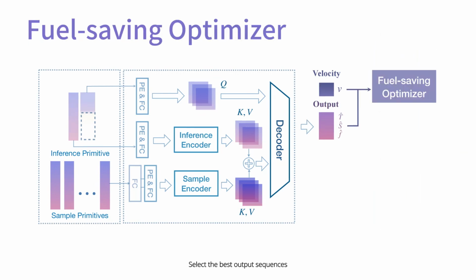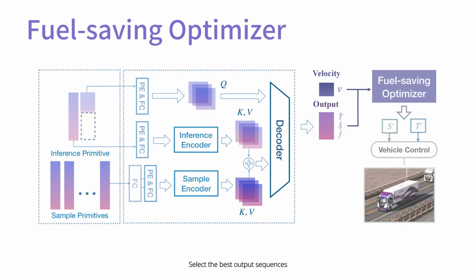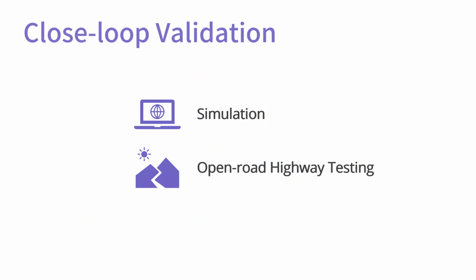Finally, the fuel-saving optimizer calculates the cost for each future curve. The cost function balances velocity and fuel consumption. The future feature with the lowest cost will be used to generate truck control commands. Closed-loop validation of NPC includes simulation and open road testing.